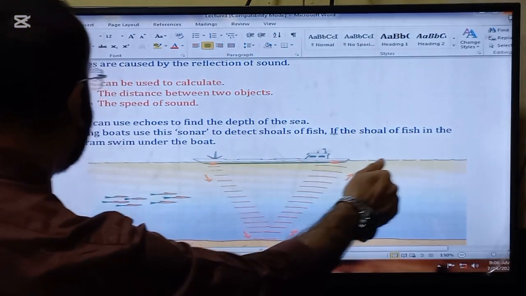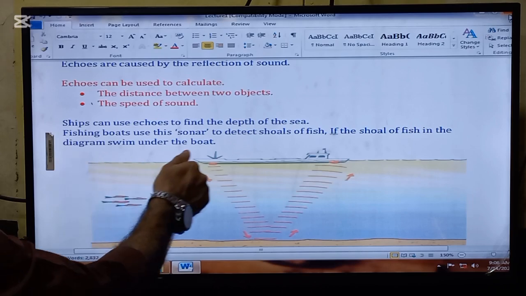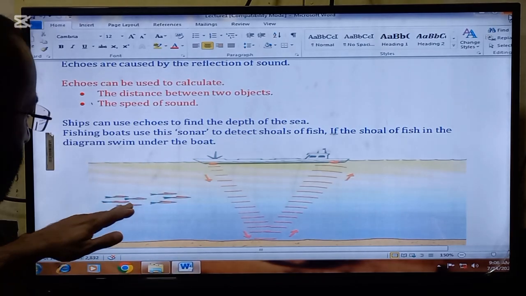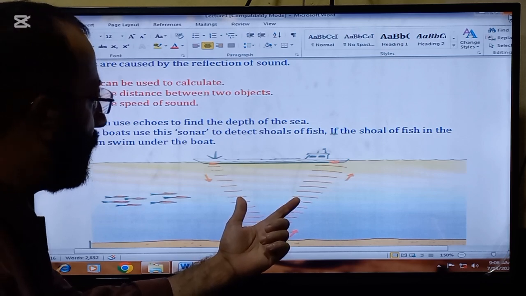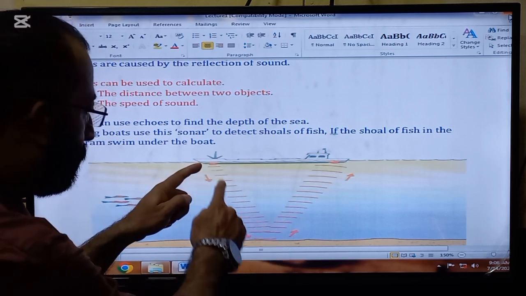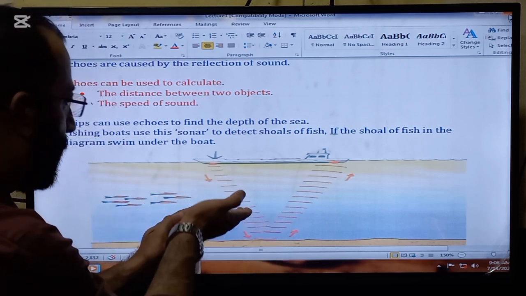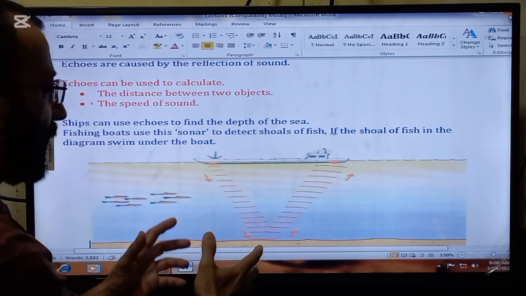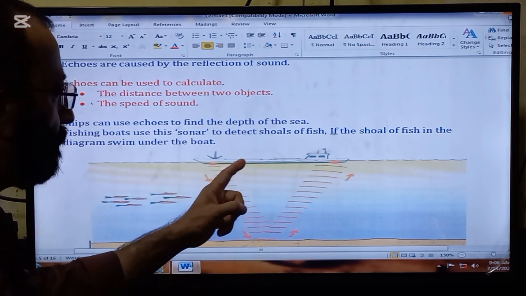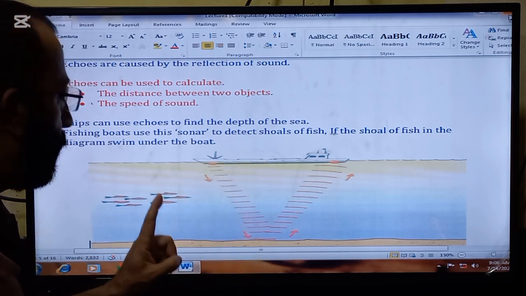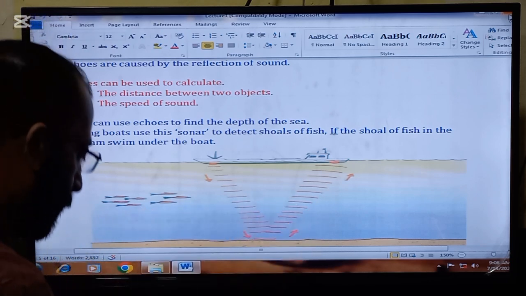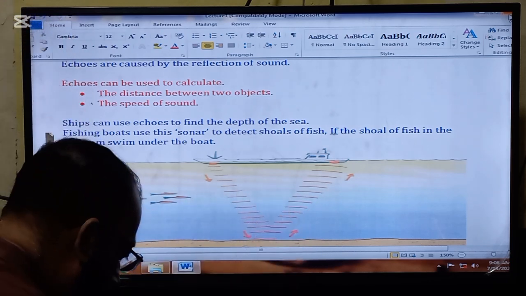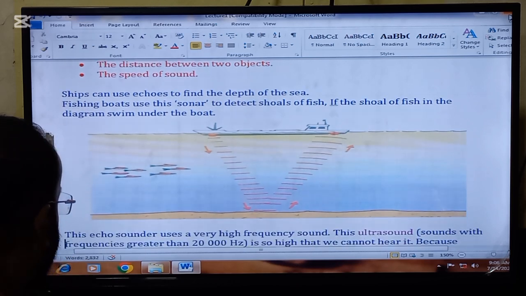If the shoal of the fish in the diagram swim under the boat, these waves strike them and come back quickly in shorter time. So the persons at the boat know that there is a shoal of the fish under the boat. So this is the use of the echoes.